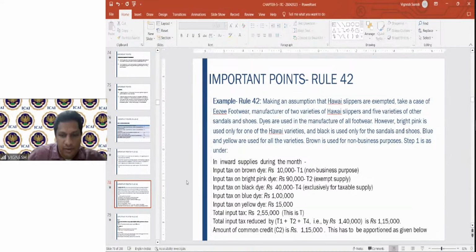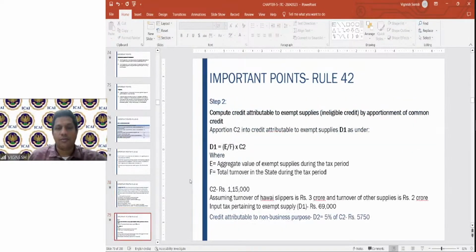From this 2,55,000, what all will you remove? You will remove T1, you will remove T2, you will remove T4. So once you remove these 3 points, you will get 1,40,000 removed, so 1,15,000 is left out. That is your common credit. I hope you understood this example. So once you get this common credit, 1,15,000, you have to find out the credit attributable to exempt supplies. How do we do that?